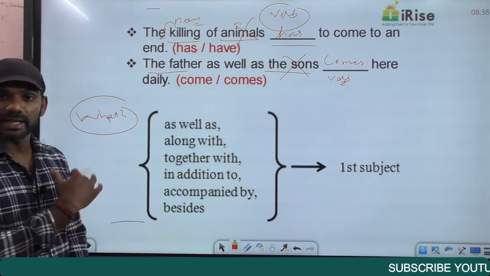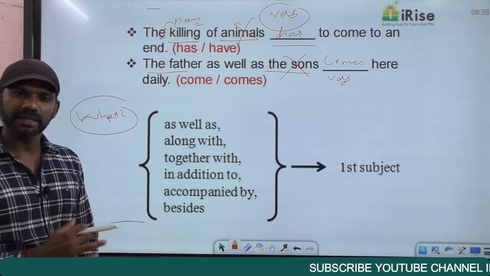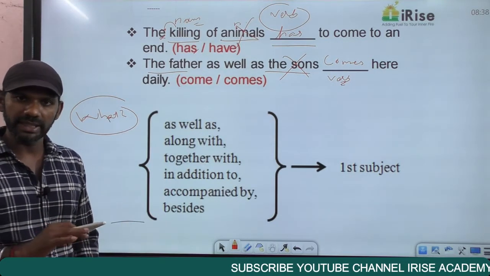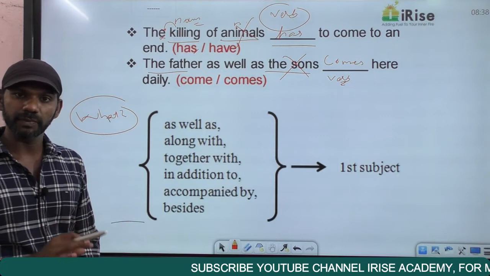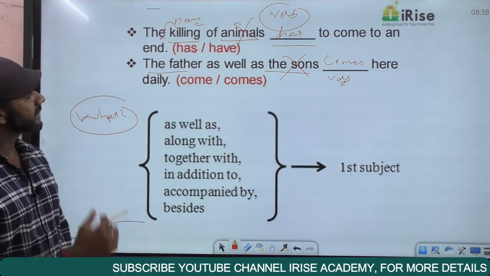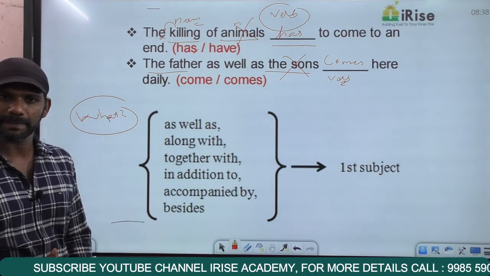If I change the sentence the other way, the sons as well as the father. The sons as well as the father means the noun that comes in the middle, the father, will get eliminated. We're left with the sons, plural, verb must also be plural, then it must be come here daily. So in the original case, the father as well as the sons comes here daily.